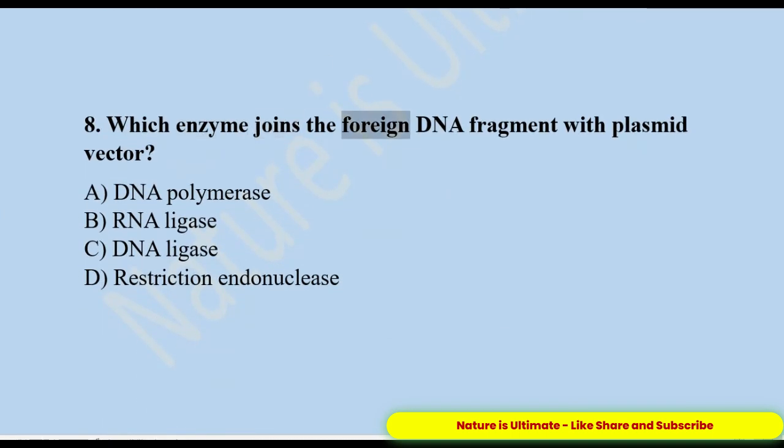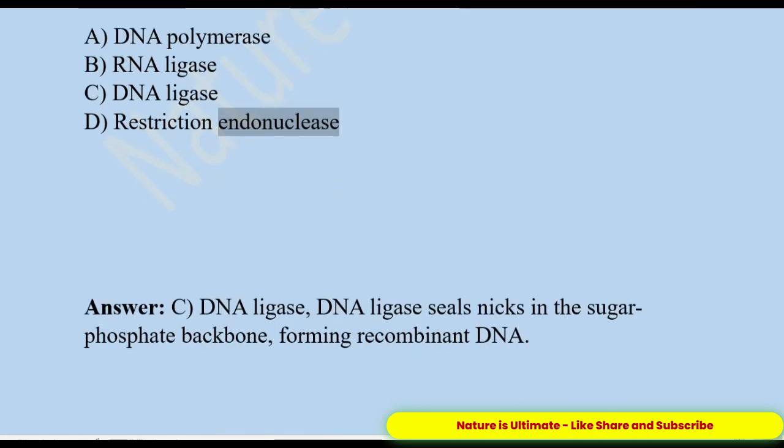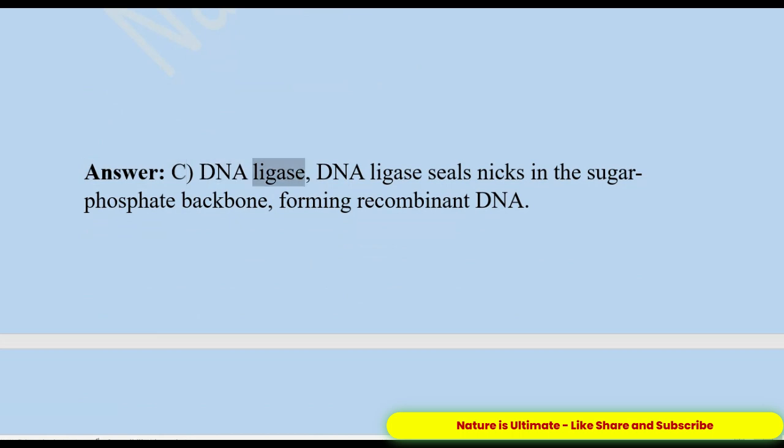8. Which enzyme joins the foreign DNA fragment with plasmid vector? A. DNA polymerase. B. RNA ligase. C. DNA ligase. D. Restriction endonuclease. Answer: C. DNA ligase. DNA ligase seals nicks in the sugar phosphate backbone, forming recombinant DNA.